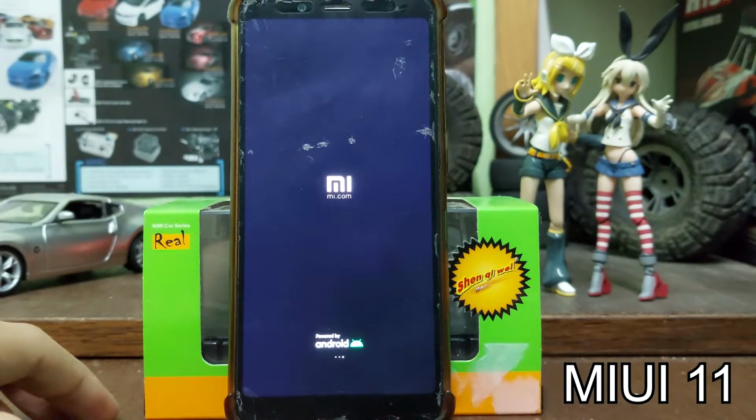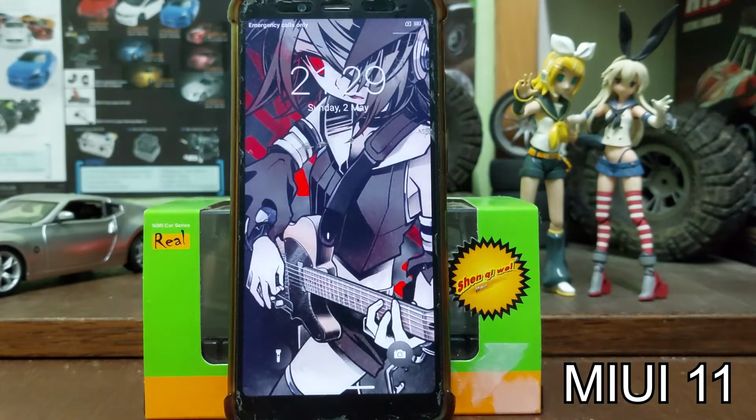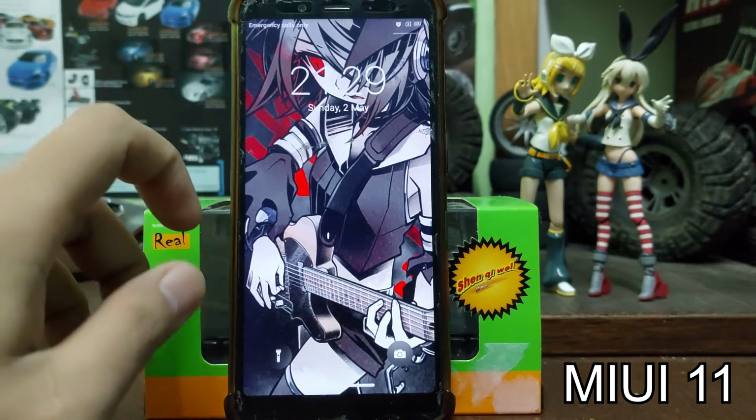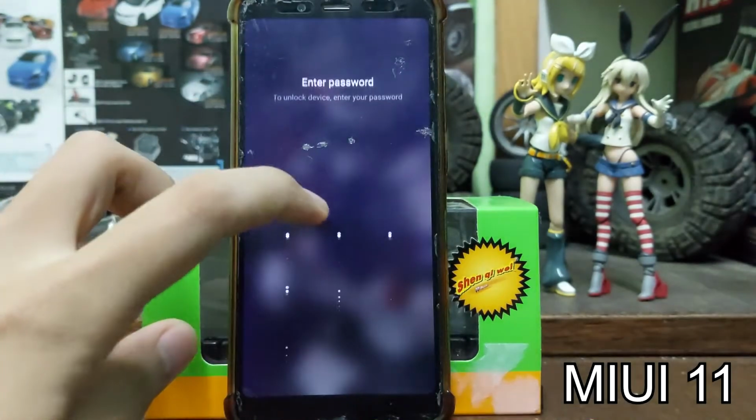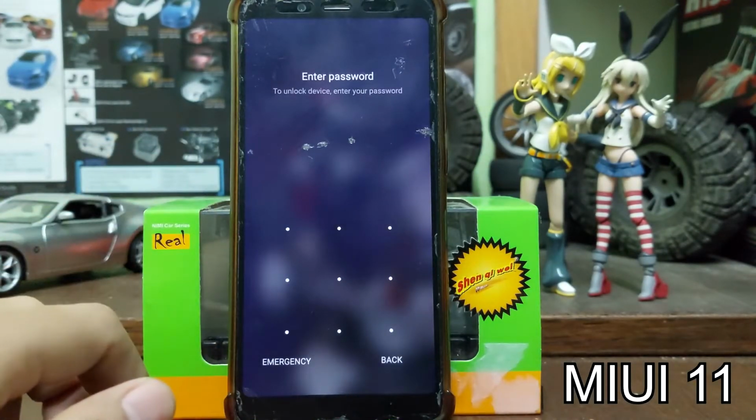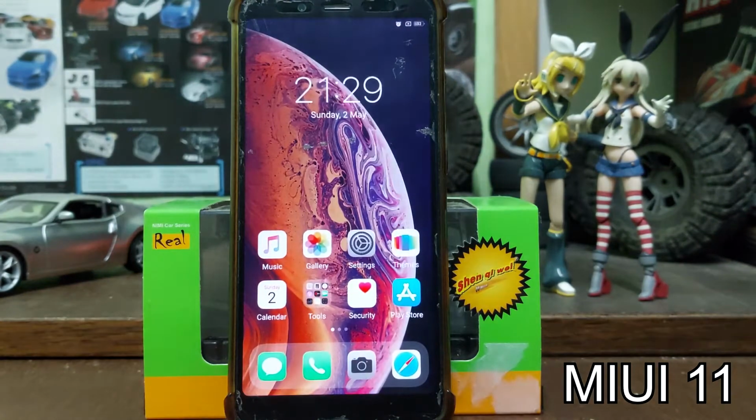So there we start. So the problem is solved. That is how to turn off your phone.